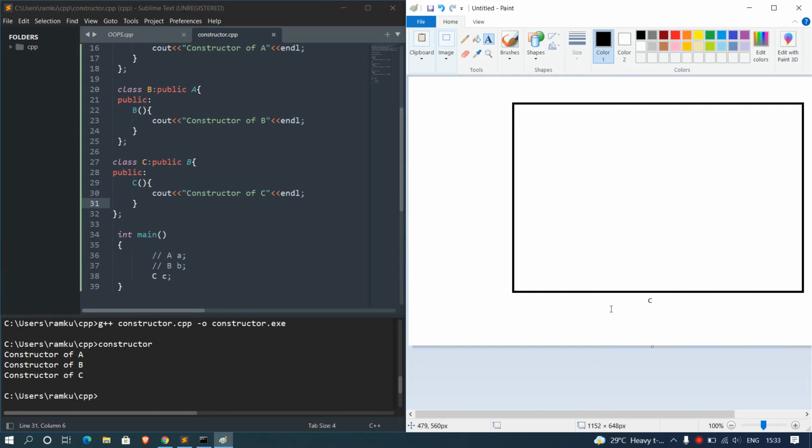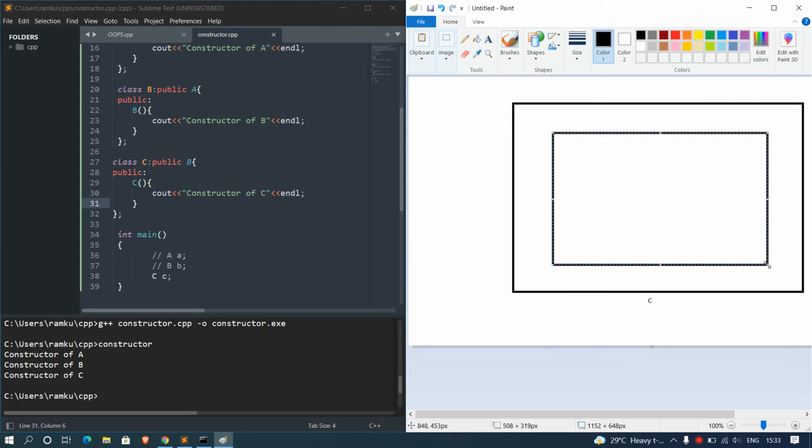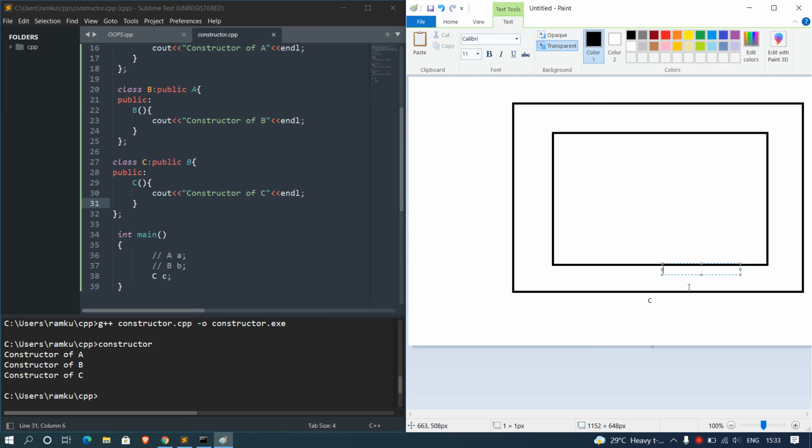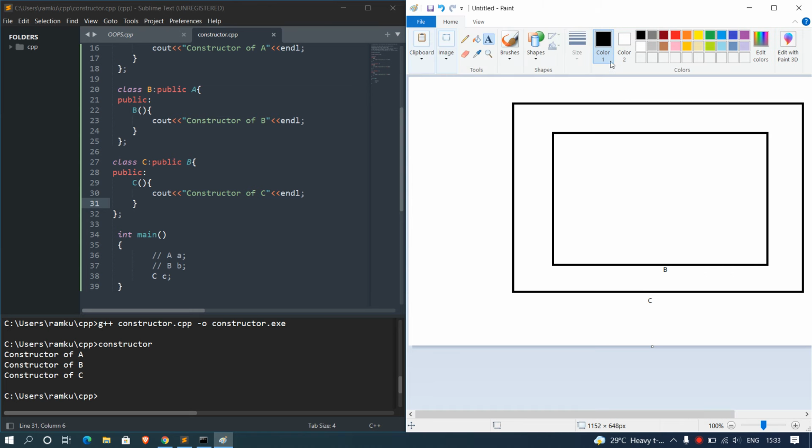This is our C class. Now what is our class B? I'm again taking the shape. This is our class B, and this is our class A.